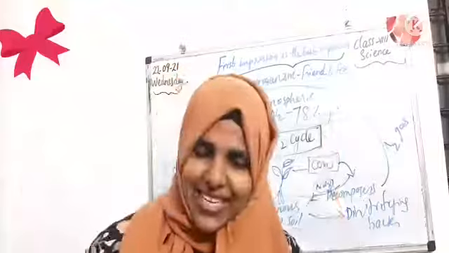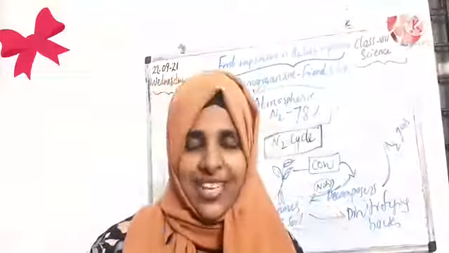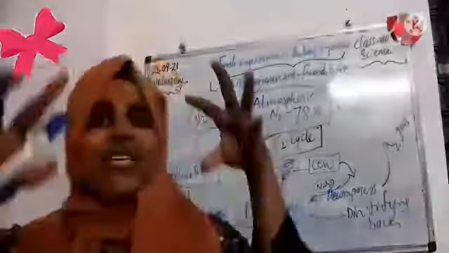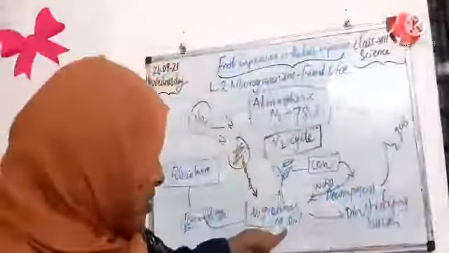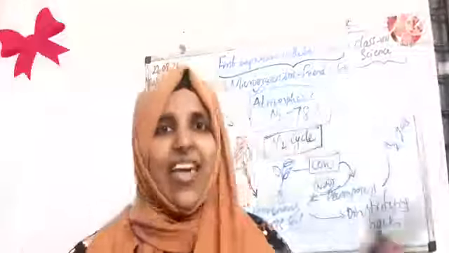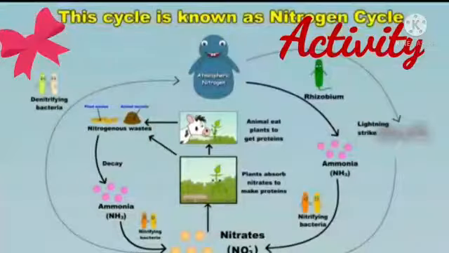Animals also eat them, and when they die or when excretion is done, the nitrogenous compounds again reach the soil. Also some denitrifying bacteria convert these nitrogenous compounds into nitrogen gas again, and that gas goes back to our atmosphere. So the cycle is completed now.